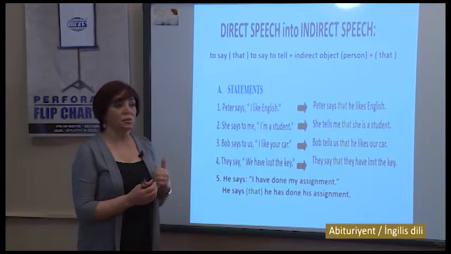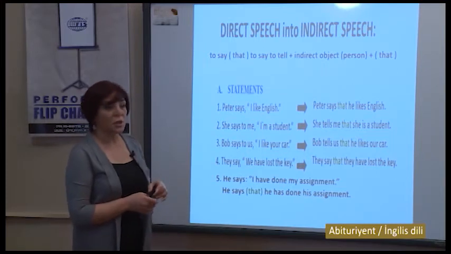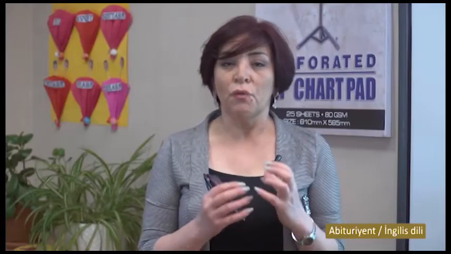Before changing direct speech to indirect speech, we have to find out which type of sentence it is, and after that follow the rules, because each sentence type has its own way of changing direct to indirect.